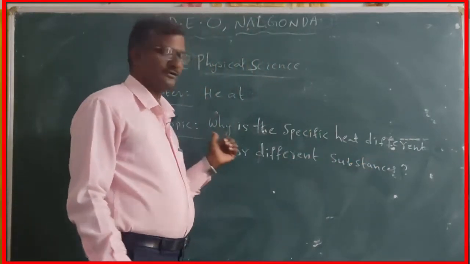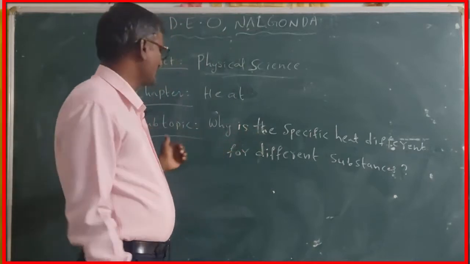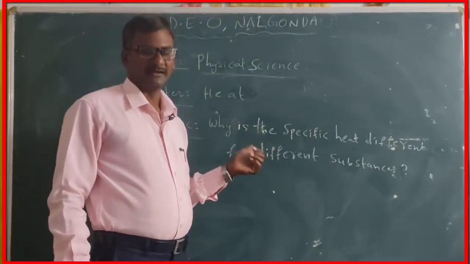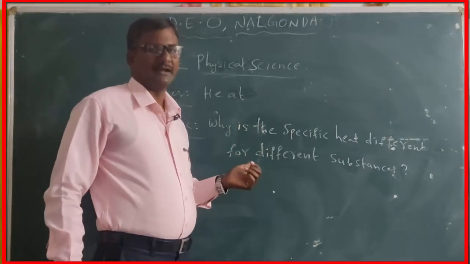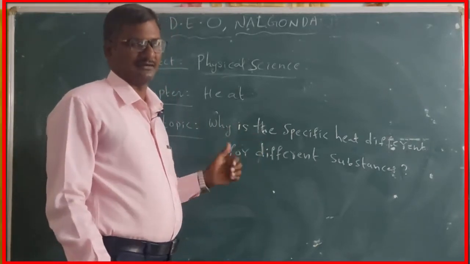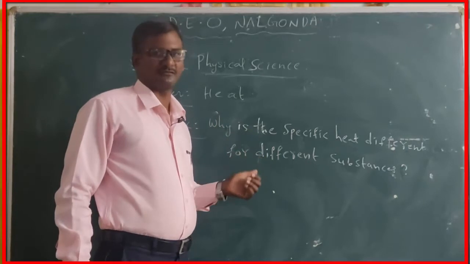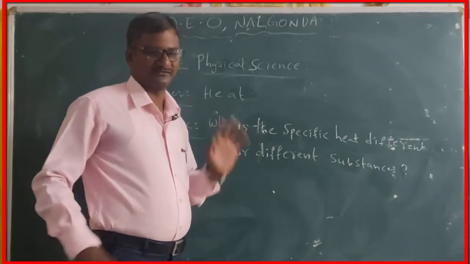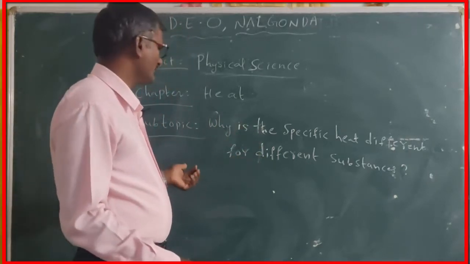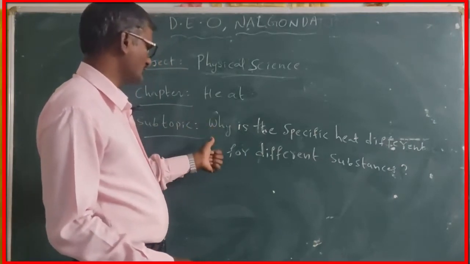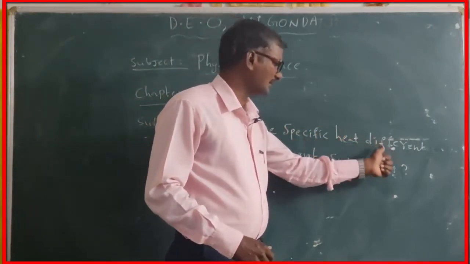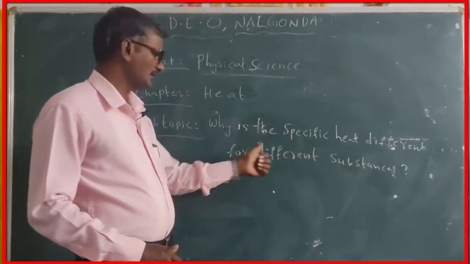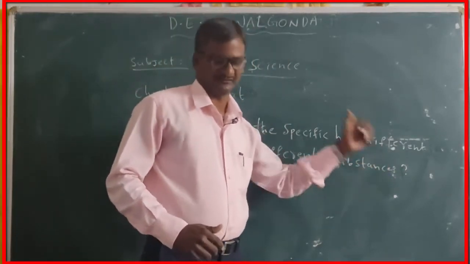In the last videos we have seen the definition of specific heat, the applications of specific heat, and their MKS and CGS units. In this video we are going to discuss why the specific heat is different for different substances.